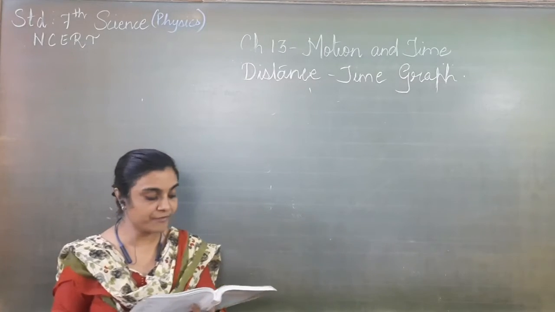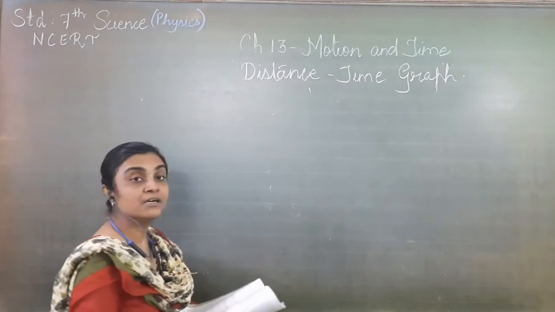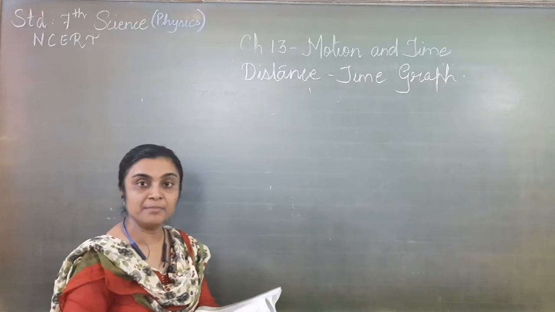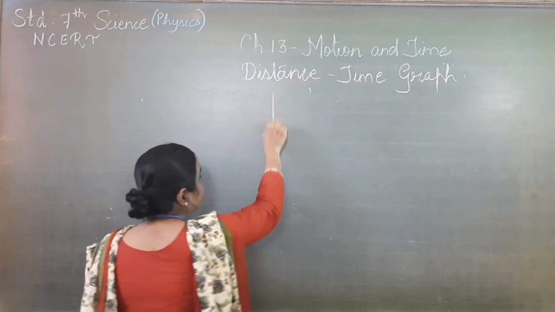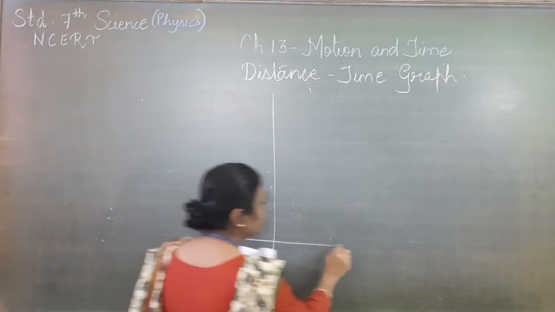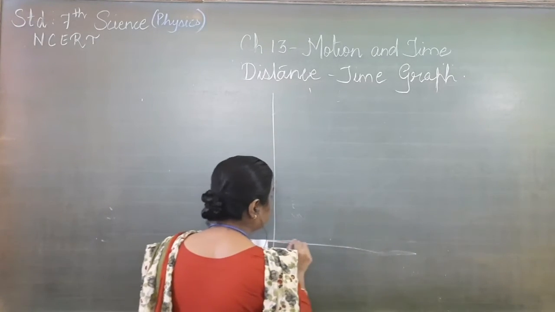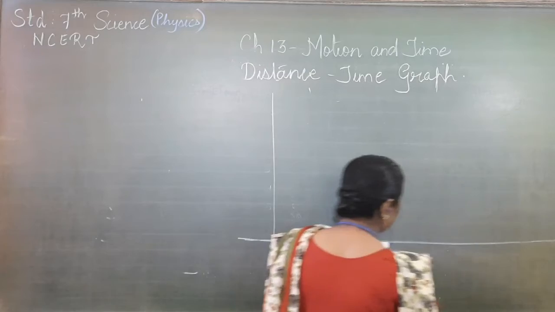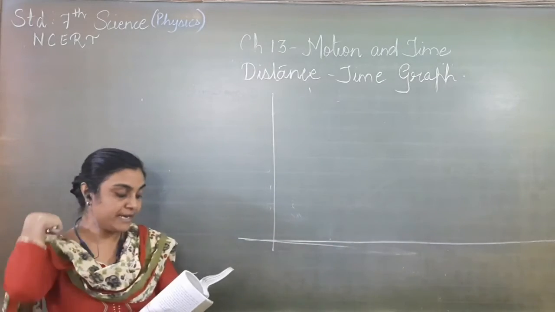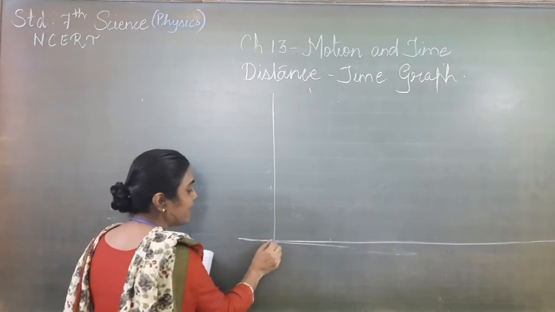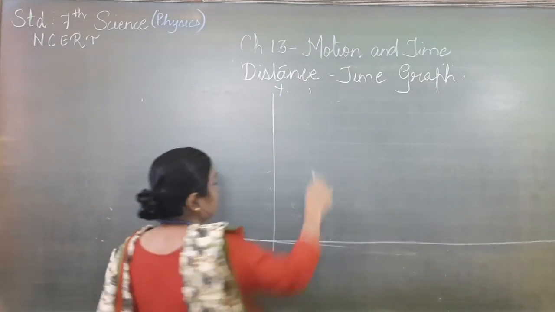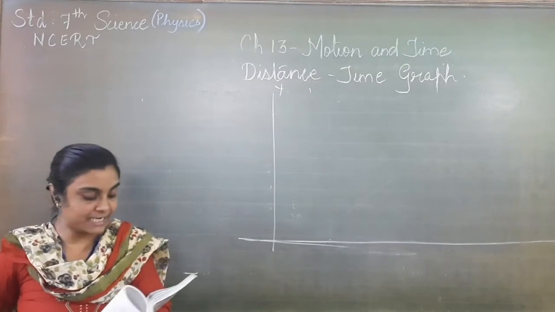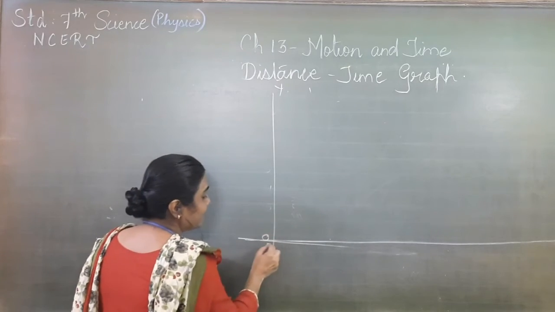Now let us see one of the graphs which was made by Paheli and Boojho during the picnic. So they had taken the readings which are already given in the table. So we will draw a line graph for it and we will see at what time it has reached. Now we have drawn the x-axis and y-axis. So the journey has started from O at 8 o'clock.